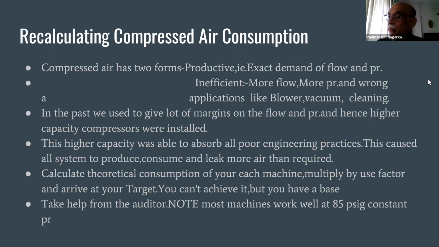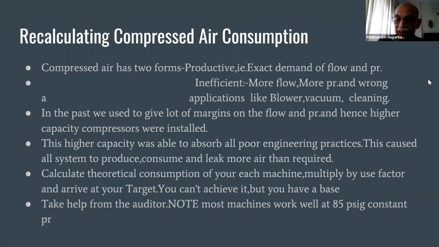This theoretical consumption calculation does not take into account moisture, leakage, and artificial demand. One should be careful in designing piping and receiver sizing for category A, that is, compressed air expands immediately. You have to be very particular about this category.